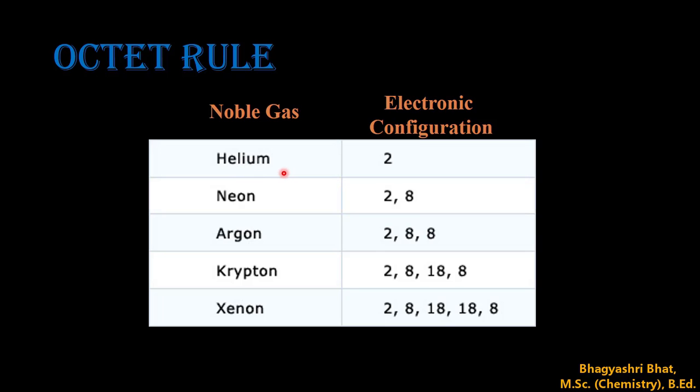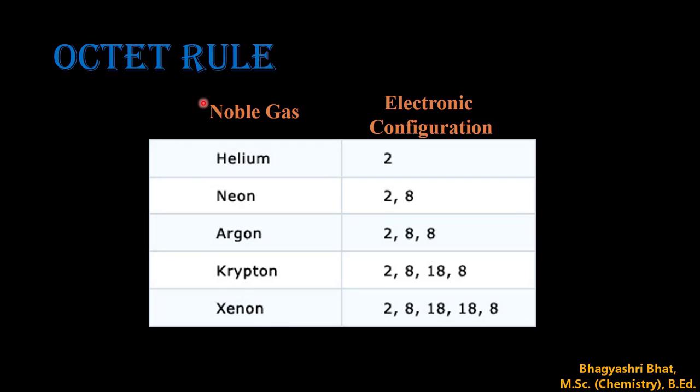Except helium, all other noble gases have 8 electrons in their valence shell. As an exception, helium has only 2 electrons in its outer shell, and it shows duplet structure, which is nothing but stable electronic configuration. So all these elements follow the octet rule.